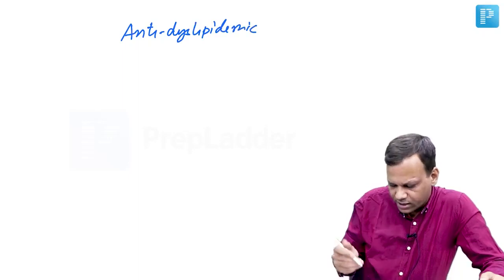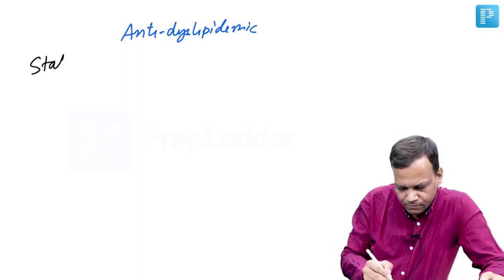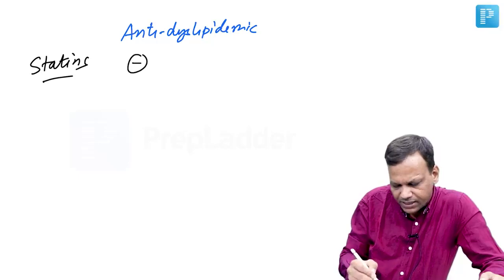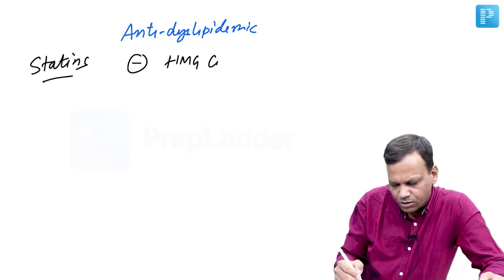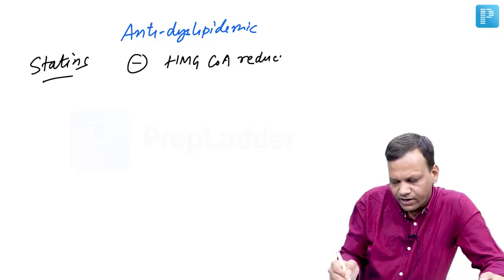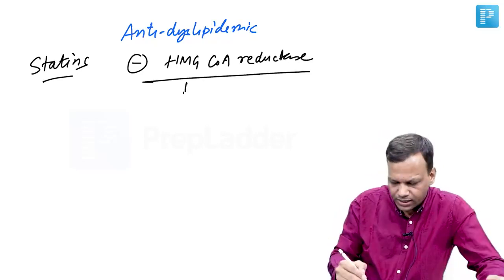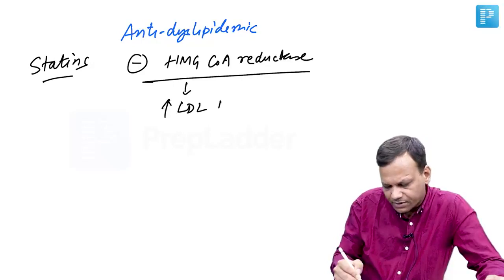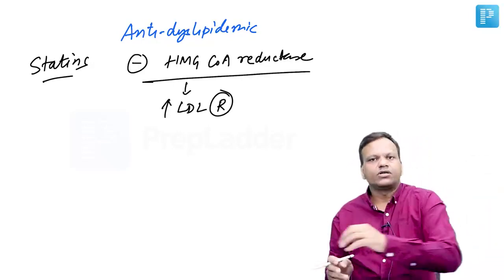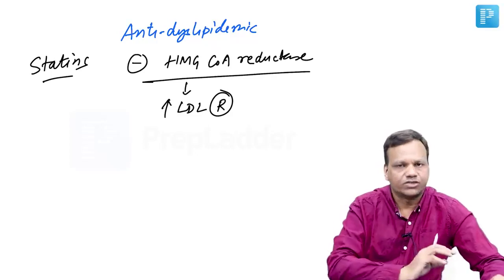And the most important drugs we all know are statins. Statins act by inhibiting the rate limiting enzyme HMG-CoA reductase. When this enzyme is inhibited, the liver is not able to make cholesterol. So there is an increase in the number of LDL receptors over the liver, and that will take up the cholesterol from the blood. That will decrease cholesterol.